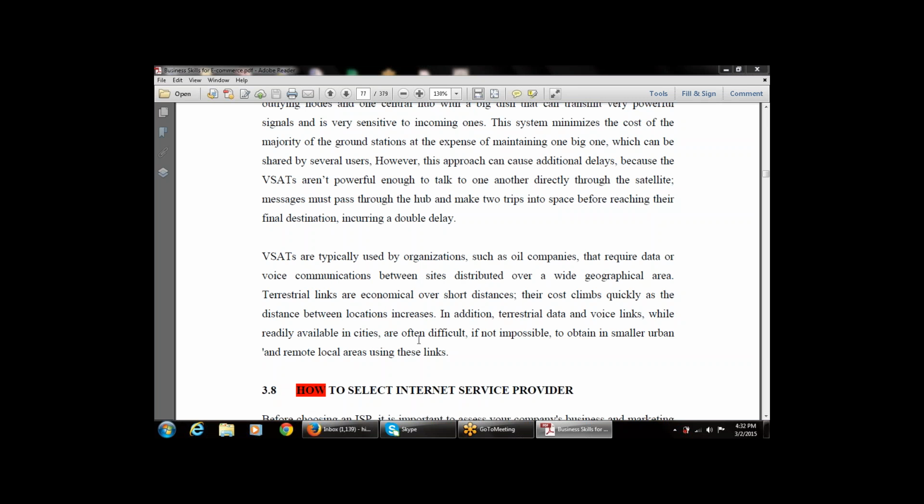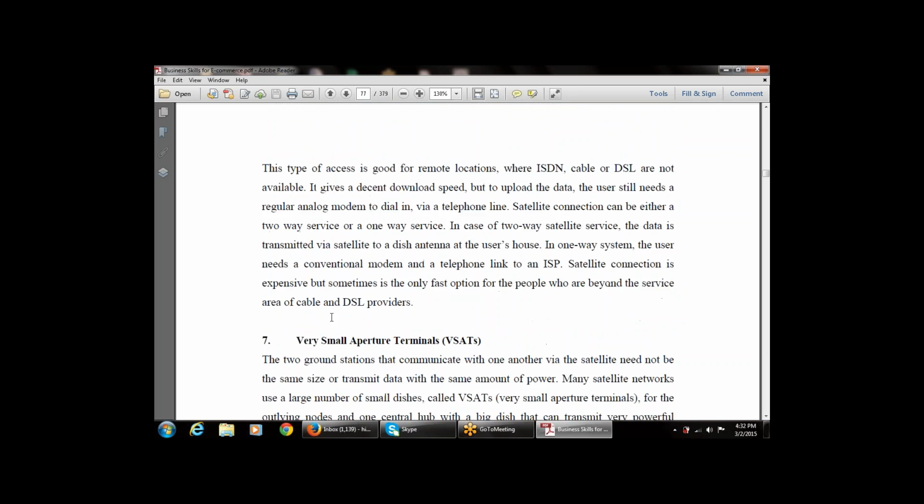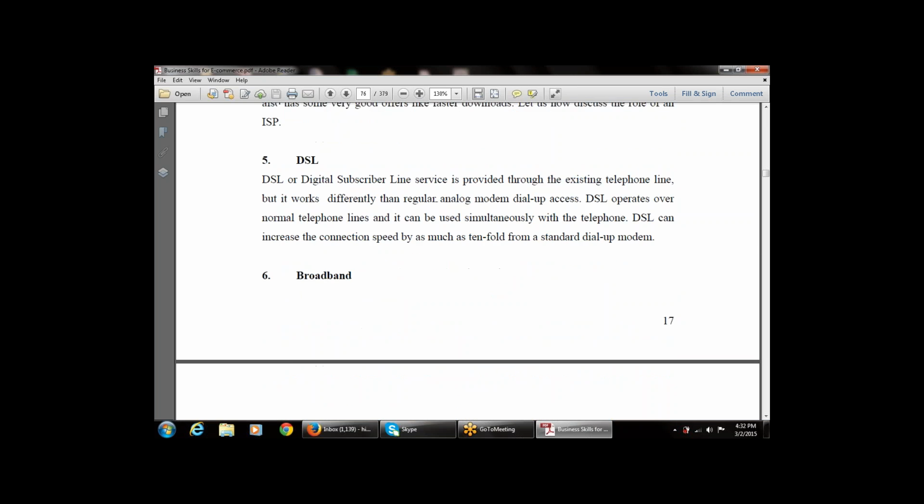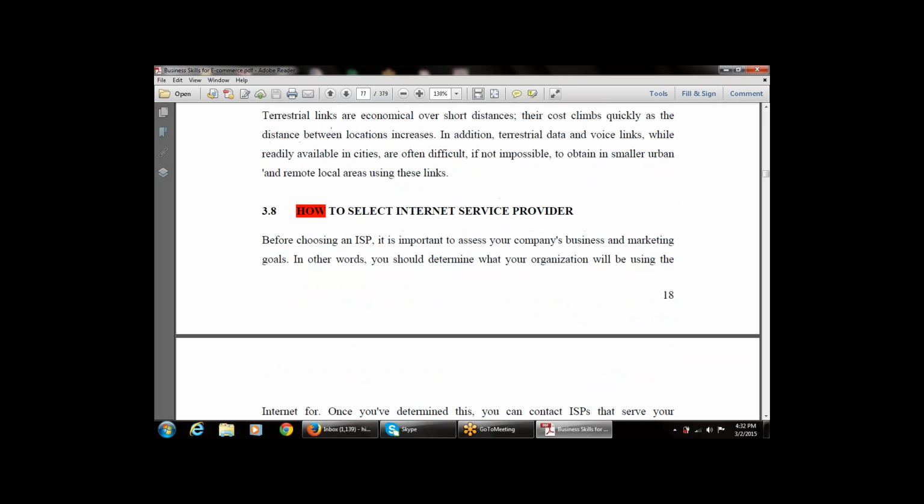So these are the seven types of internet service provider accounts that are available. One is dial-up, one is the leased line, one is VSAT, one is broadband, one is satellite communication, one is DSL, and one is the cable modem. So these are the various types of internet service provider accounts.